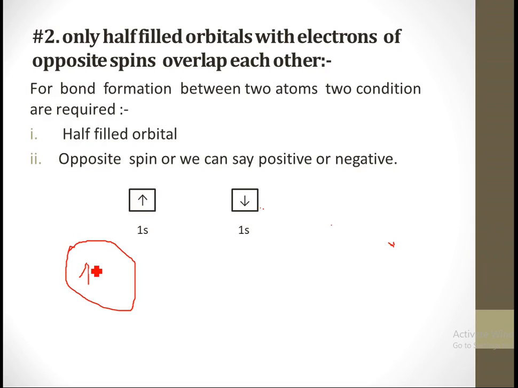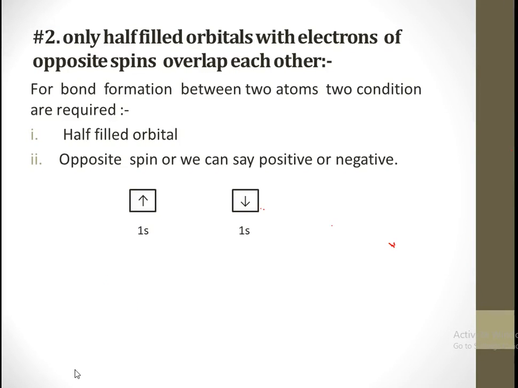It should not be completely filled. Next, opposite spin. Opposite spin means whenever you fill the shell, one arrow is up and one arrow is down. That is opposite spin. Or you could say positive or negative, in the sense of understanding.